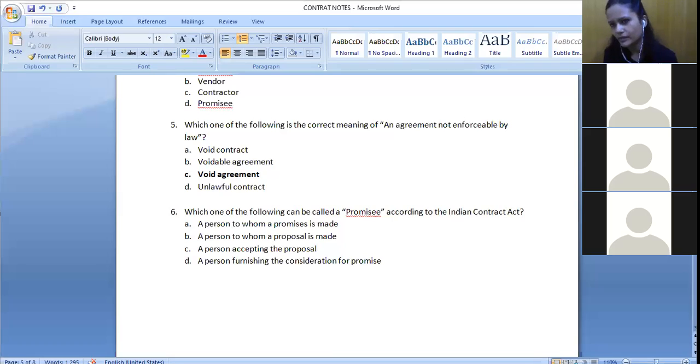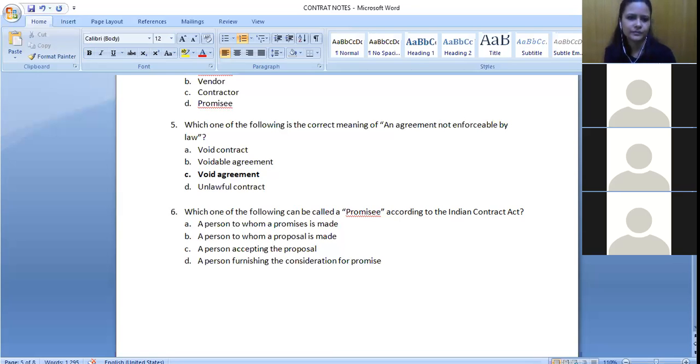Who is the person to whom the promise is made? As in, you are making the promise to me. So will I be the promisee? Yes, ma'am. The person who accepts the proposal. So if I'm making a proposal and you are accepting that proposal, then I am not the promisee, right? You are the promisee. So which one is the correct option?